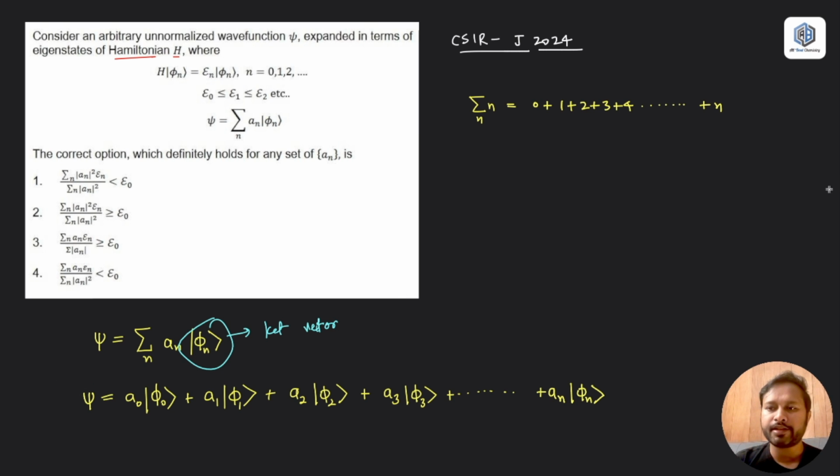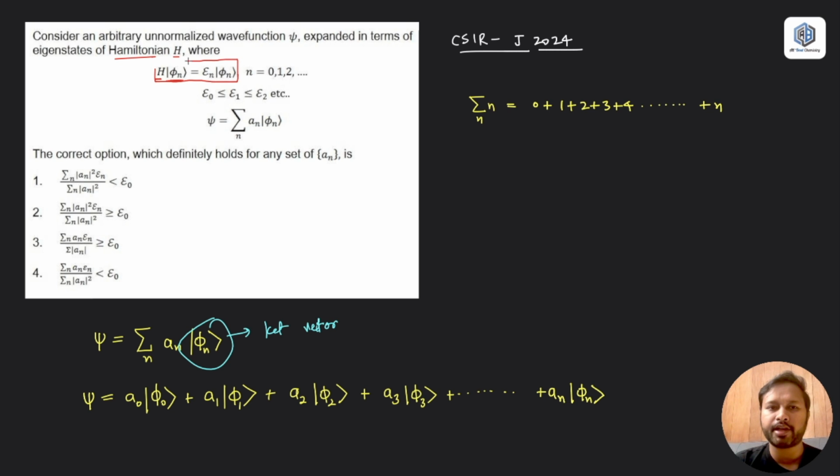The next thing is that you have a Hamiltonian, which is an operator, and it operates on these ket vectors, and it gives you certain values of energy. That's what it is given. So this is nothing but an eigenvalue equation.